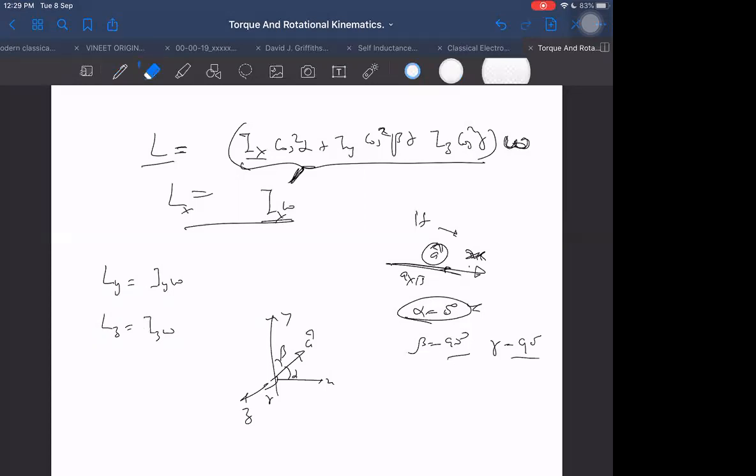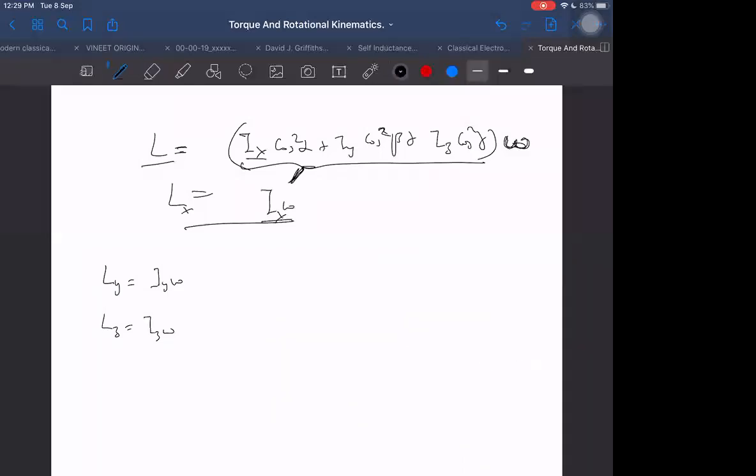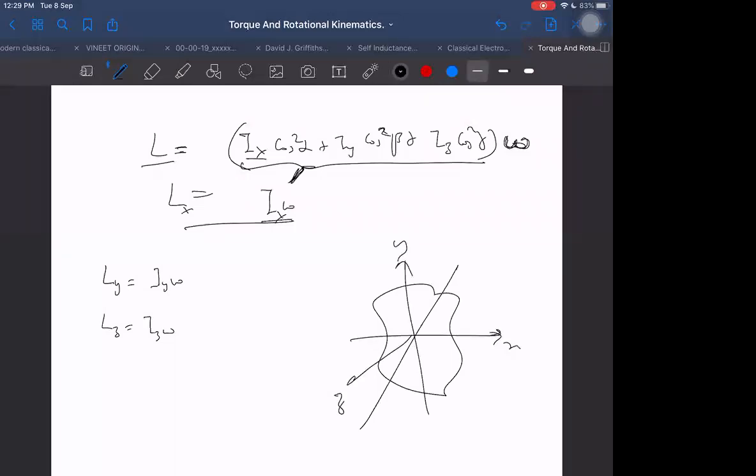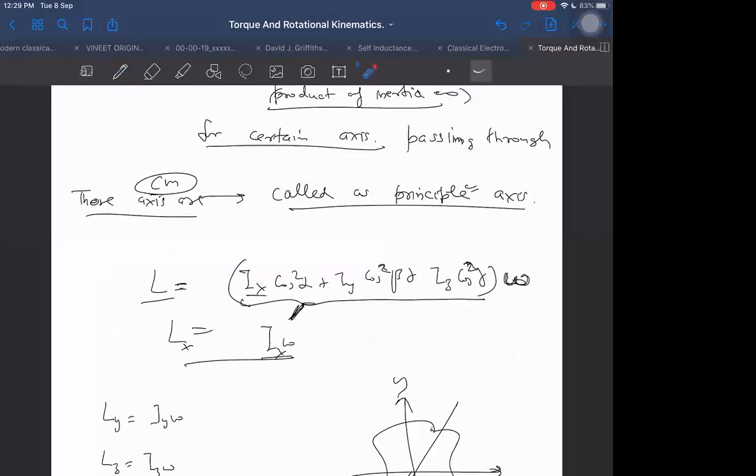So in general, if a body is rotating about some other axis, not about the axes of symmetry x, y, z. For those bodies which are not symmetric, by the way, I want to tell one more thing: for those also we have some axes which will act as principal axes, but those will not be easy to find out.